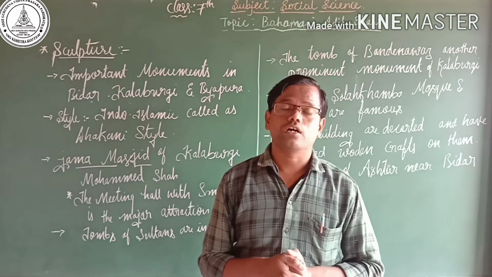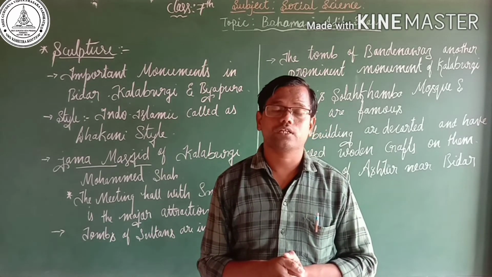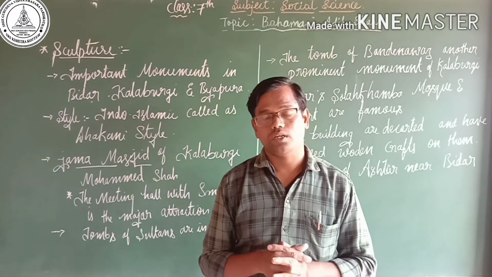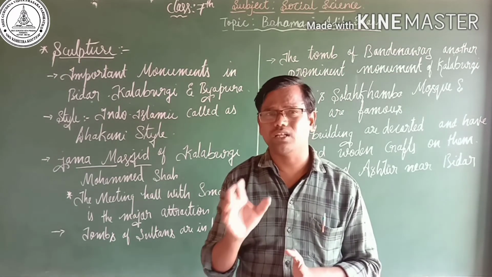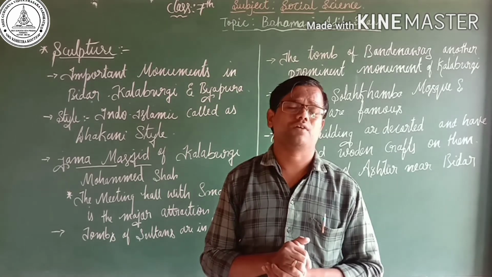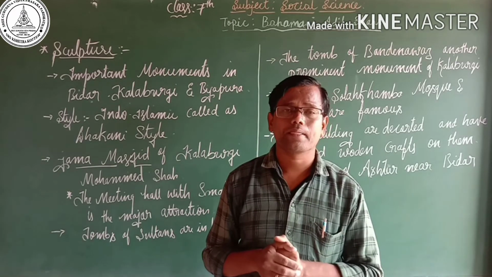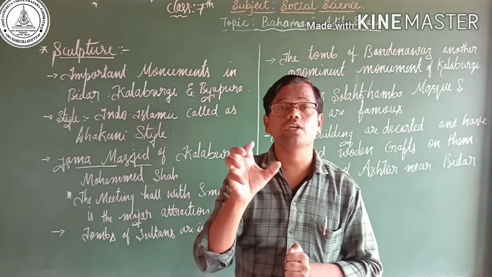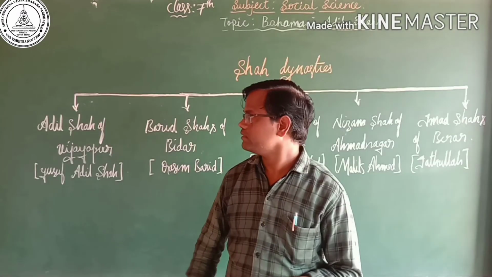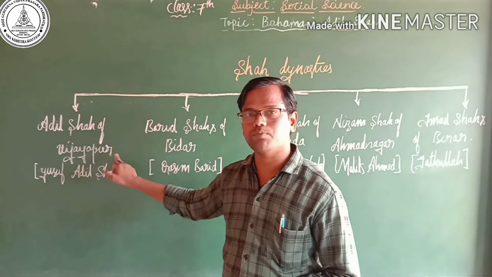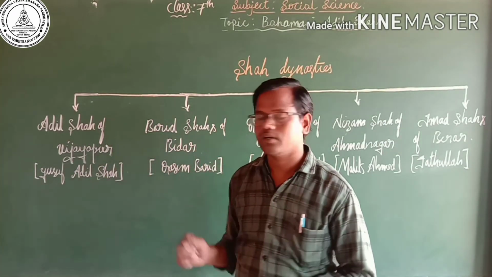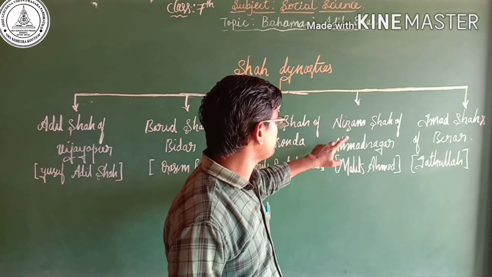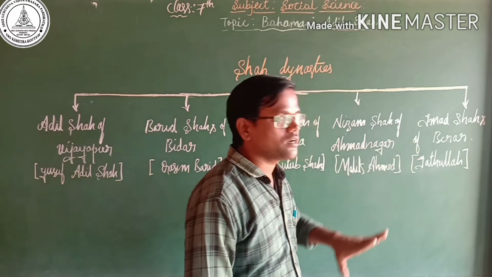Later, after Muhammad Gawan, there was a ruler named Kalimullah. Kalimullah was not a long-reigning ruler, but after his death the Bahmani dynasty divided into five important parts: Adil Shah of Vijayapur, Barid Shah of Bidar, Qutub Shah of Golconda, Nizam Shah of Ahmednagar, and Imad Shah of Berar.